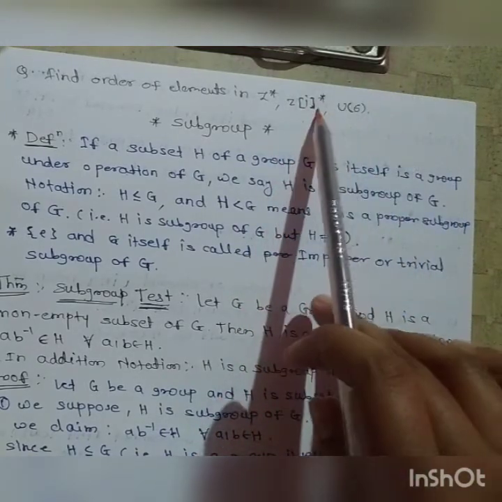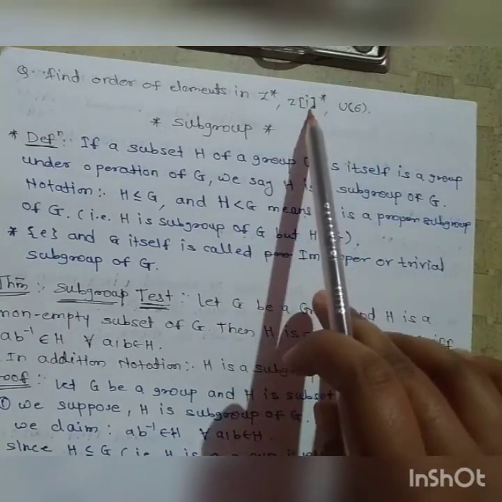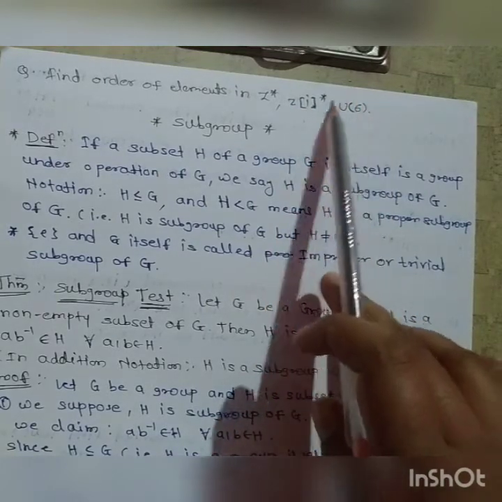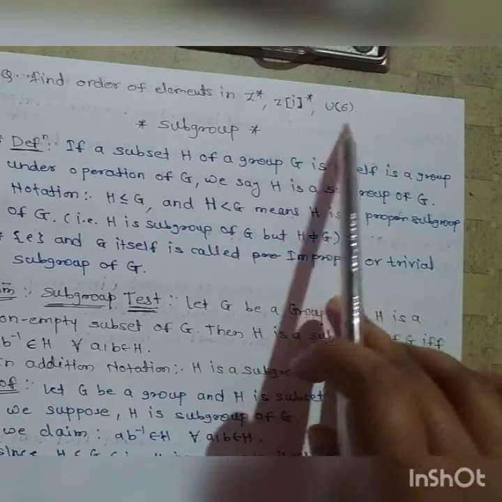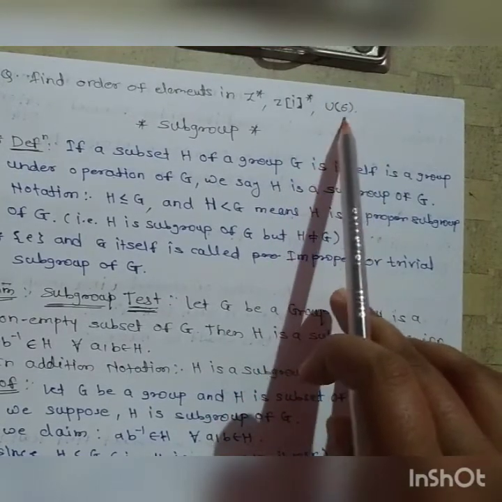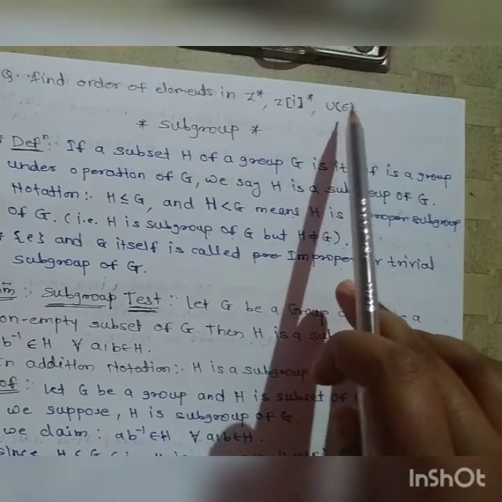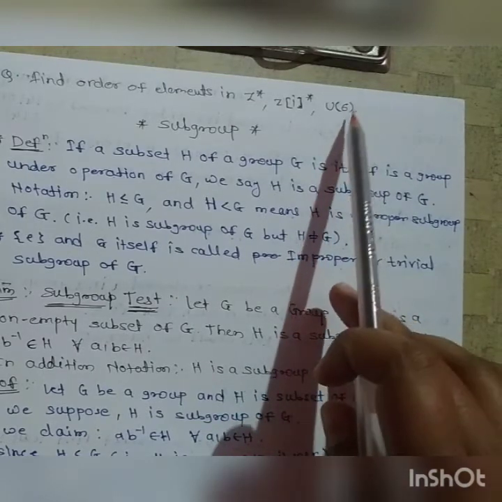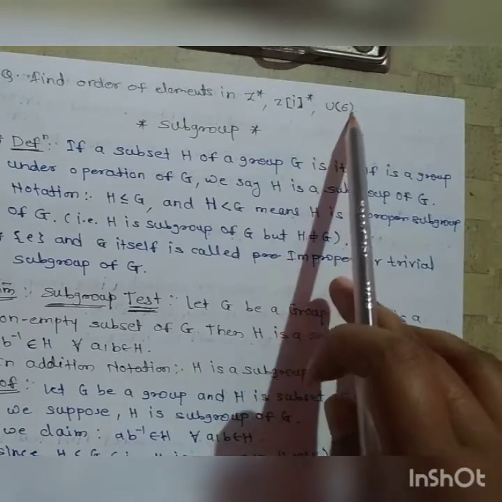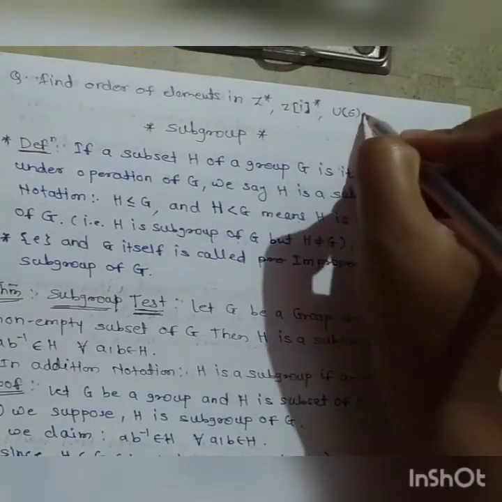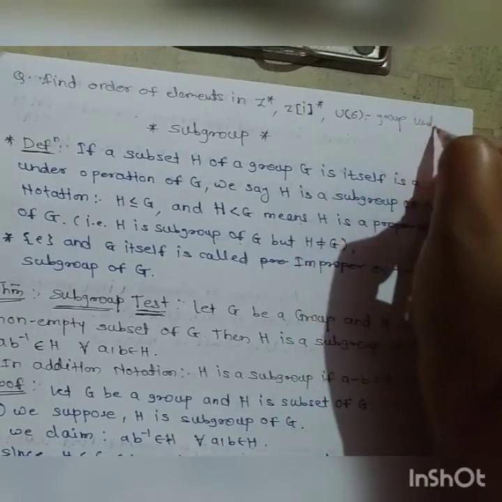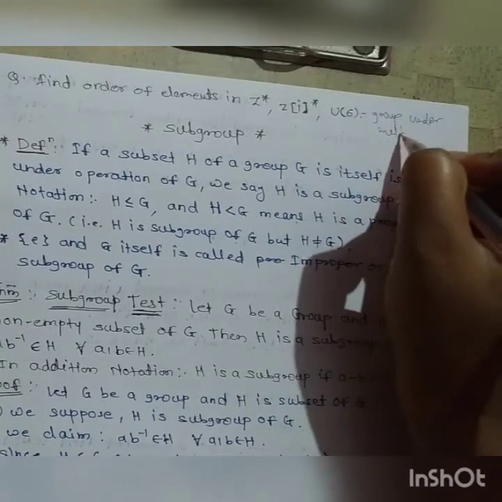Then also find the orders of the elements in the group U of 6. The elements of this group are also given to you. We know that U of 6 is the set of all those elements belonging to the set of integers whose GCD with 6 is equal to 1, and we know that U of 6 is a group under multiplication. This should be remembered: it is a group under multiplication.